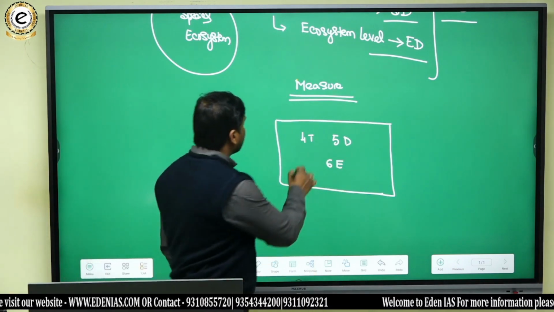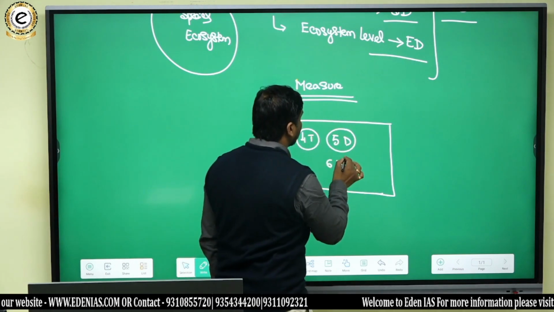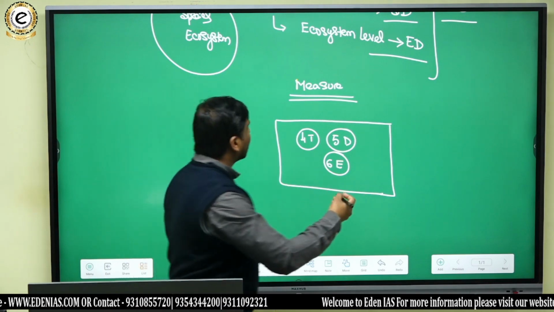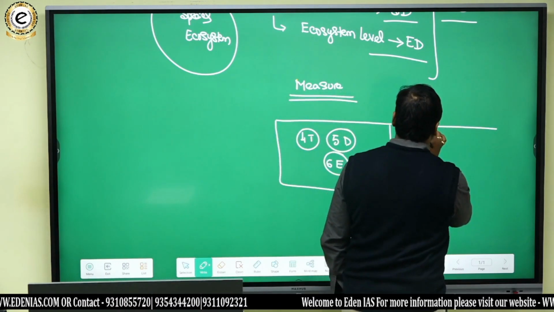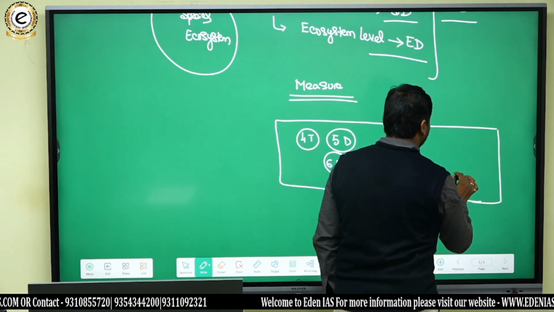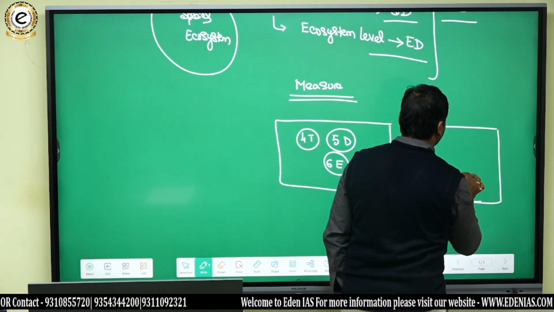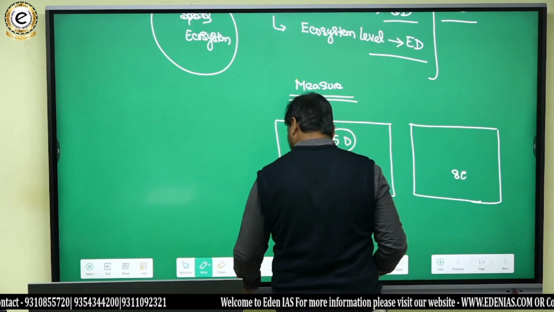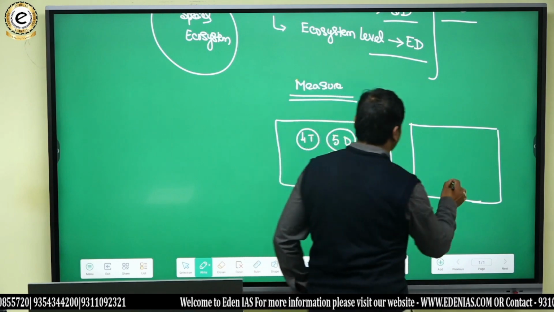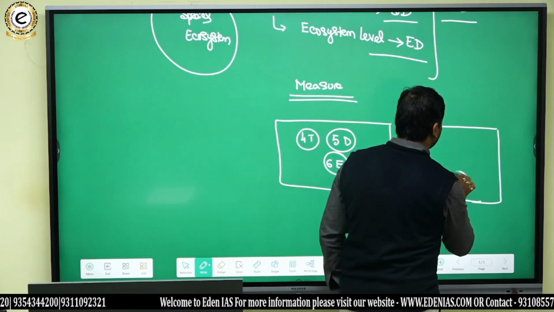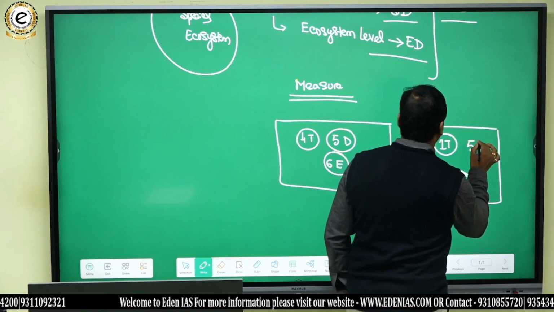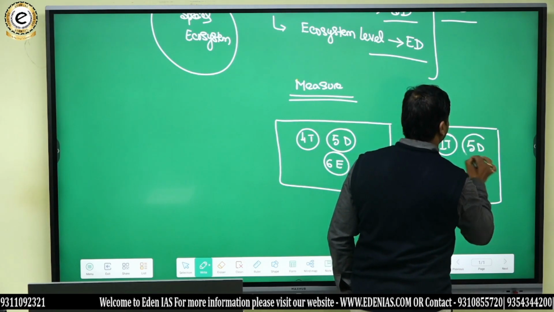Then take another area where let us say 9 elephants are there, 1 tiger is there, and 5 deers are there.